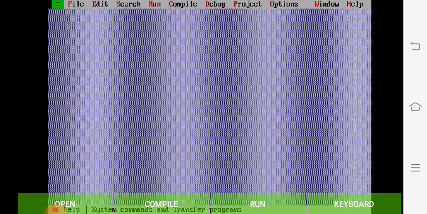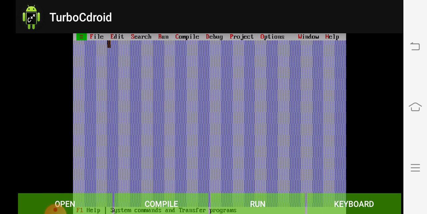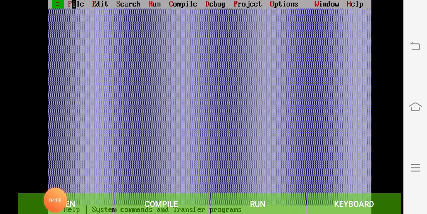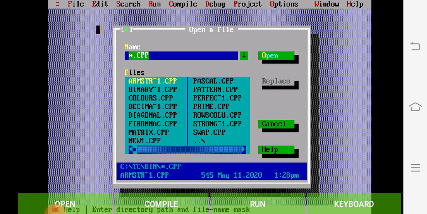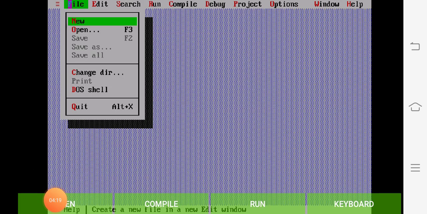Here is the menu: file, edit, search, run, compile, debug, project, all these things. First we have to put the cursor on the file option, and then go to the new option and click on it.